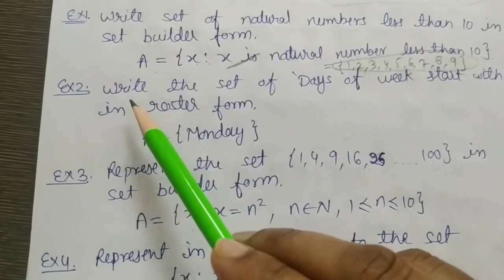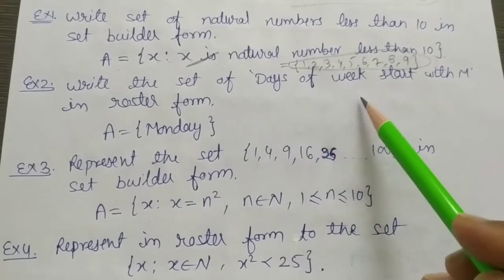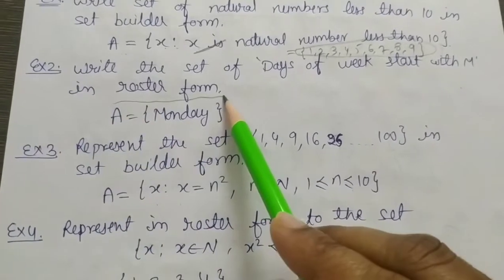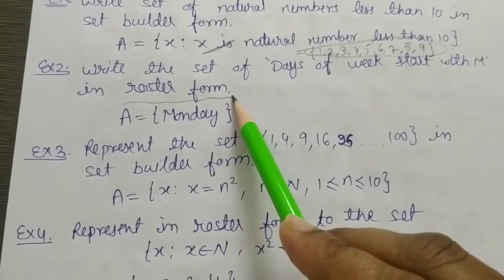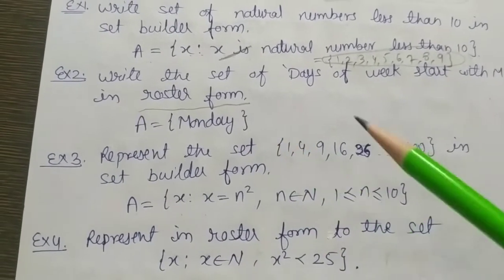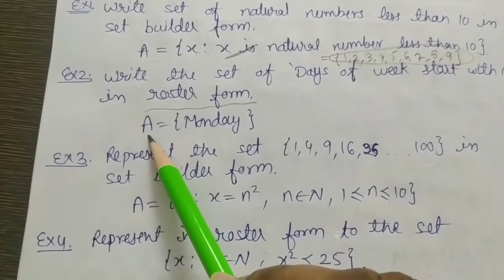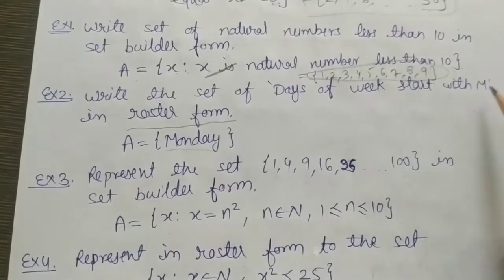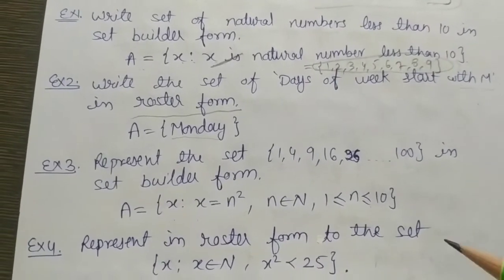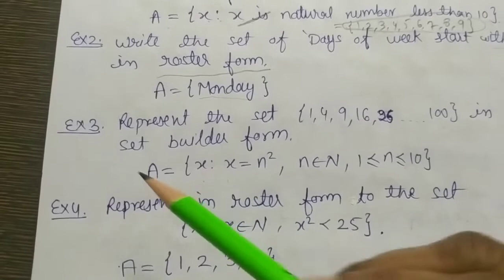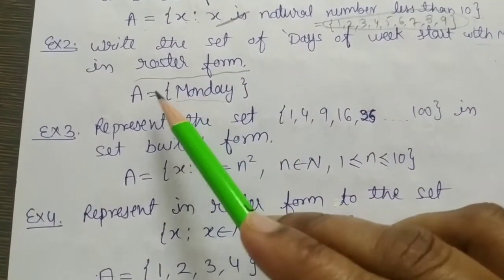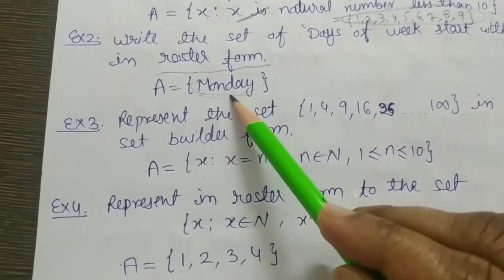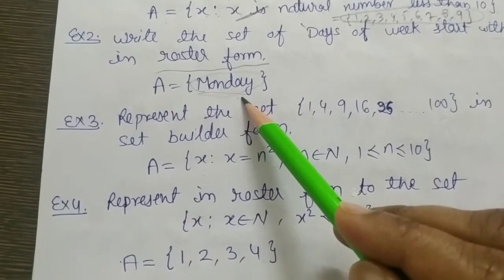Taking another example, write the set of days of the week that start with M in roster form. So what is the definition of roster form? We are to write each and every element. We are taking a set A. In set A, we have only one element because only one day starts with M. And when we have any set which contains only a single element, then that is also called a singleton set.